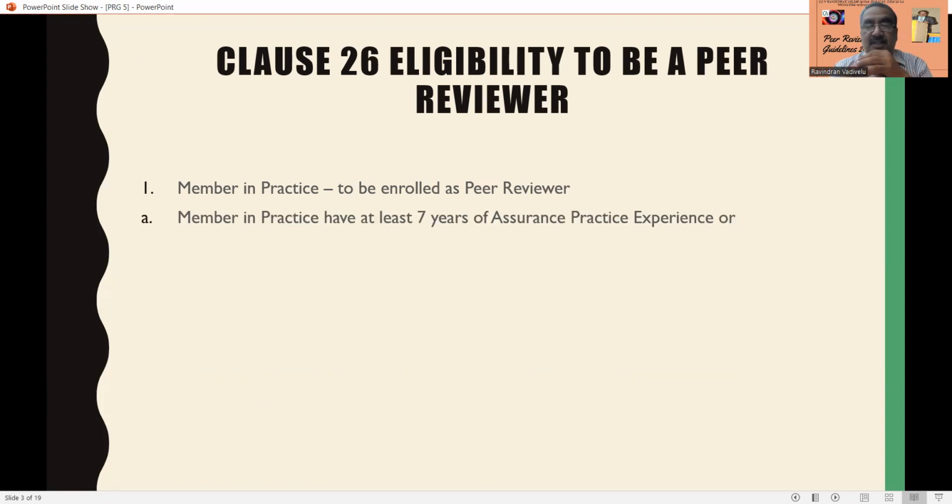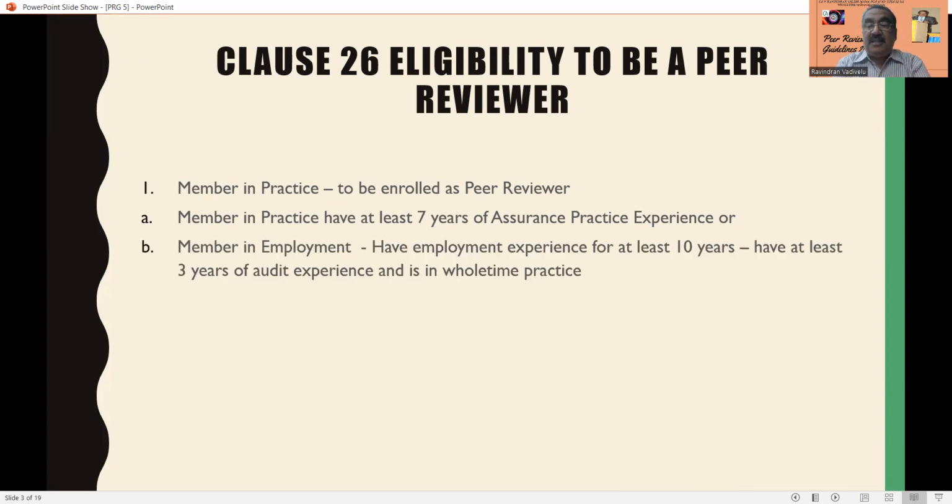You should have at least 7 years of assurance practice experience, or in case a member is in employment, he should be in employment for at least 10 years, and after that get a certificate of practice from ICAI. After getting the certificate, you should have a minimum of 3 years of audit experience, and he should be in full-time practice.